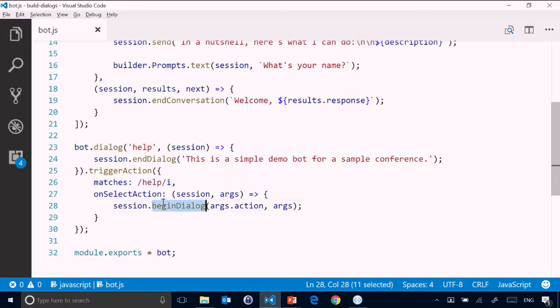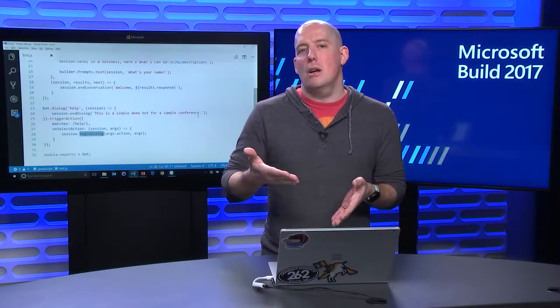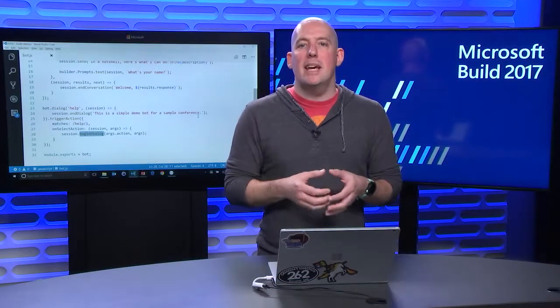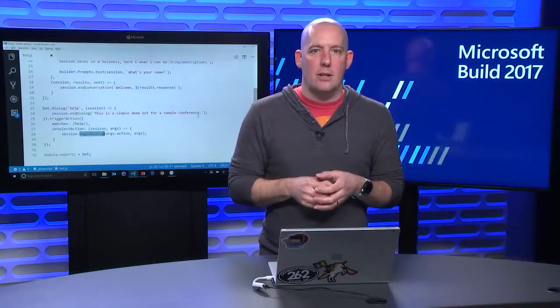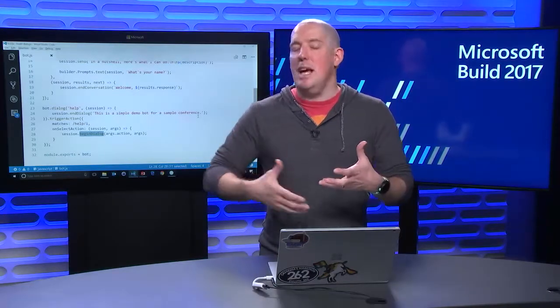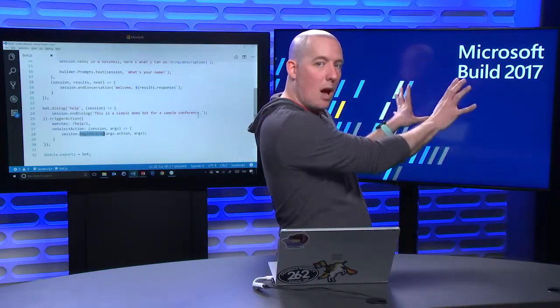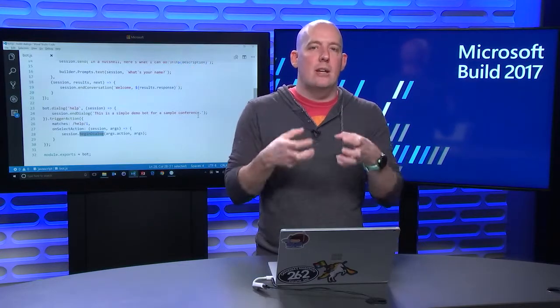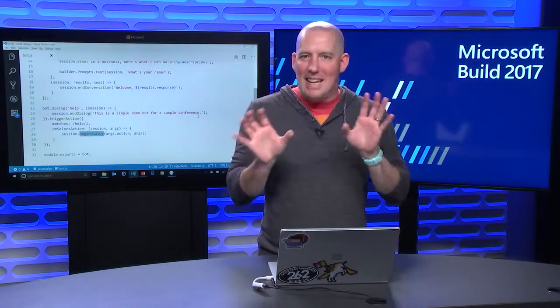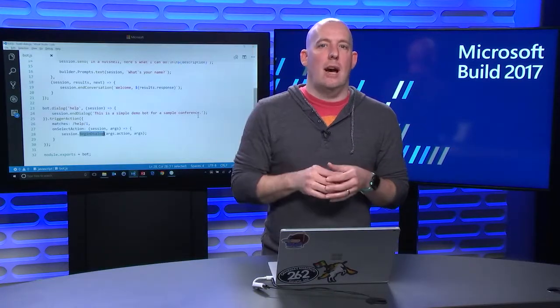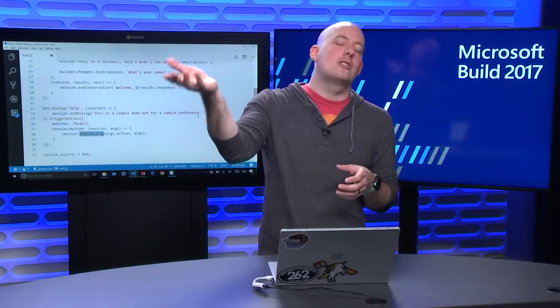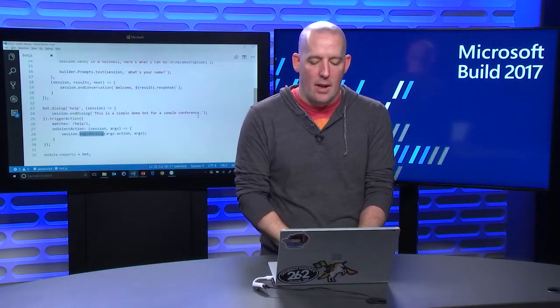Now, the reason that it did that is because I used beginDialog. There's actually two different functions that you can use to start a brand new dialog. One of them is beginDialog, which will push a new dialog onto the stack. And then the next one is replaceDialog, which will take your current dialog, move that off to the side, that's now gone, and then put the new dialog into its place. The main key difference here is that if I call beginDialog, when that new dialog completes, it's going to come back to the one that was running previously.